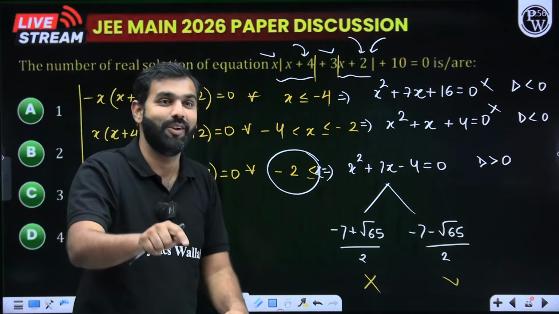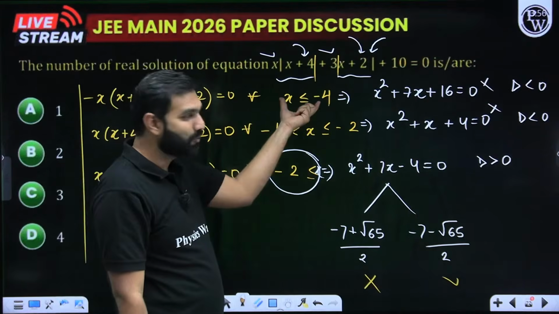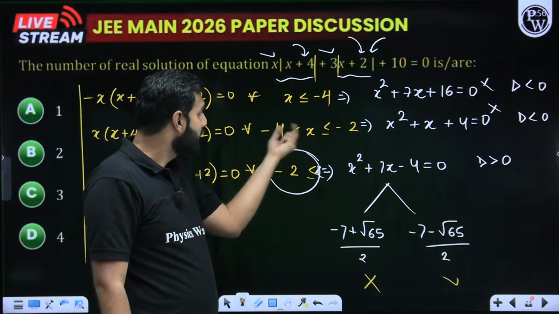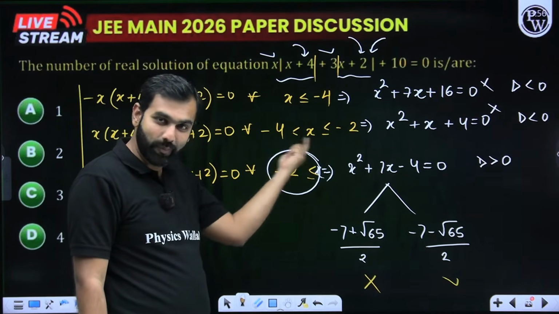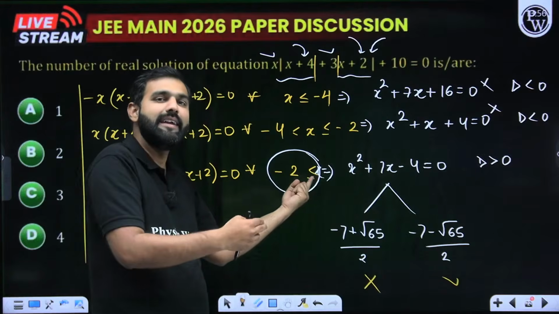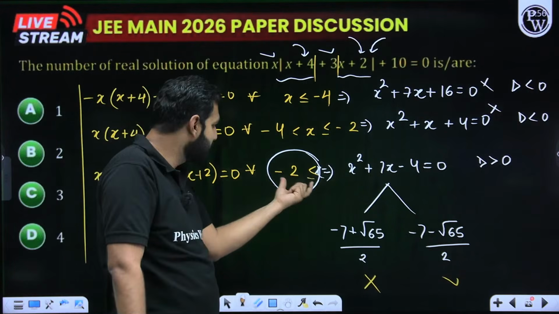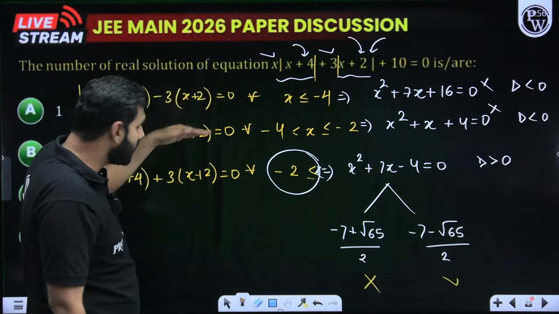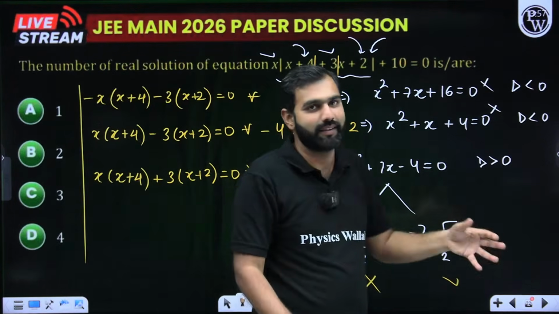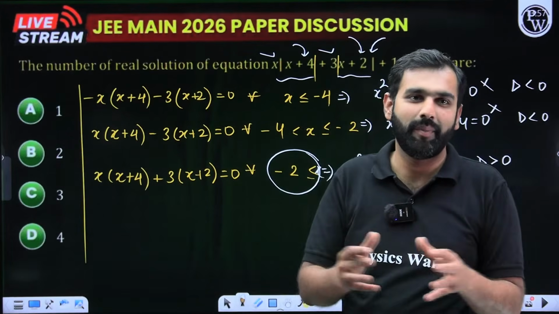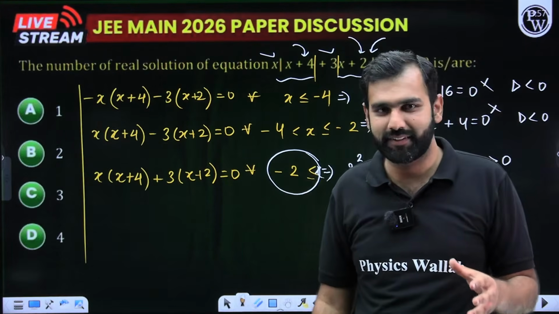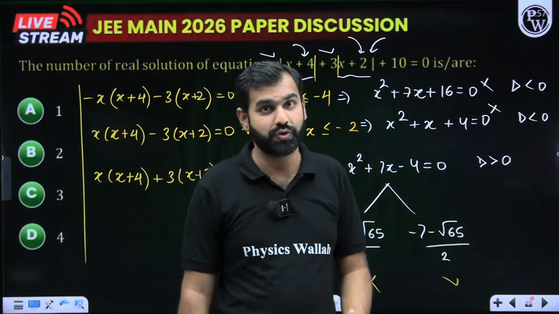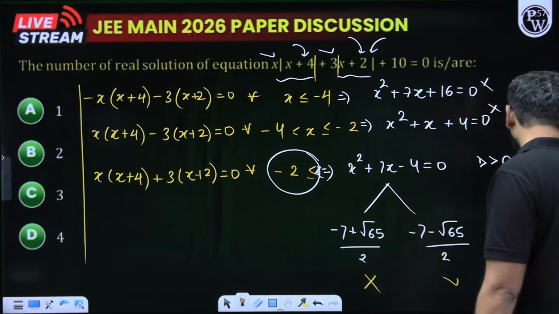But still, Keshav, the problem here is that I still got to split it into 3 sections. X less than equal to minus 4, because there x is negative. X between minus 4 and minus 2, that is also x being negative. X greater than minus 2. Okay, we can say that x is less than 0, but still greater than equal to minus 2. So I hope you understood that. There also I got to figure out these 3 equations, solve these quadratics, and get the answer. There also the job still remains same. Yes. Great. Such observations should be made by you. Eliminate with the help of options. You can get a lot of answers with the help of options as well.